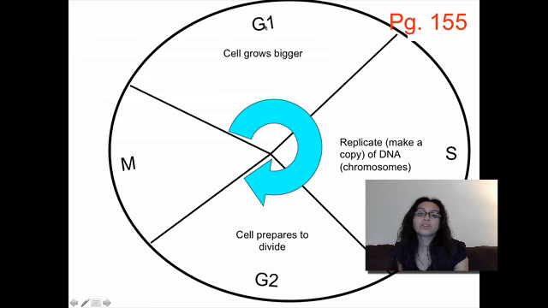All right, so here's what you should have gotten on your paper. Cell grows bigger during G1. After a new cell is formed, it's going to grow bigger to reach its mature size. A cell will make a copy of its DNA during S phase. So this is S phase here. And then here, during G2, the cell makes final preparations to divide. So these first 3 phases here are called interphase.